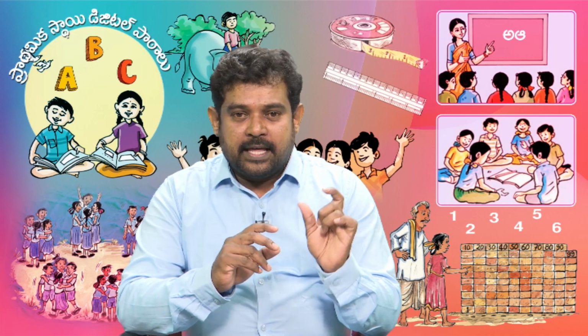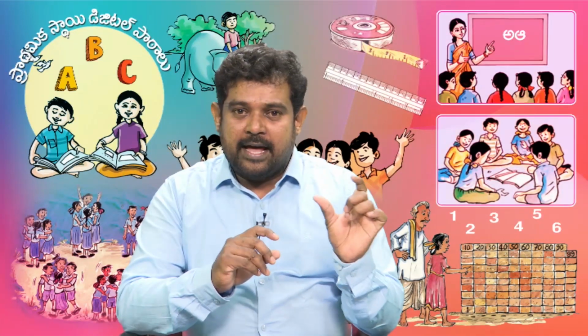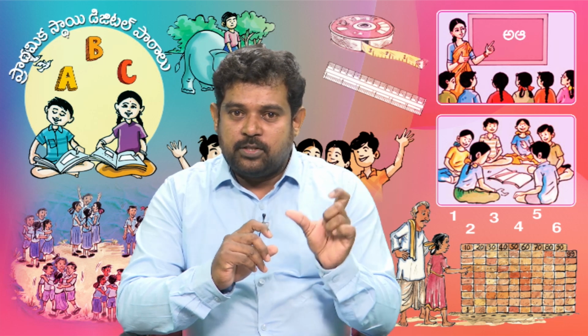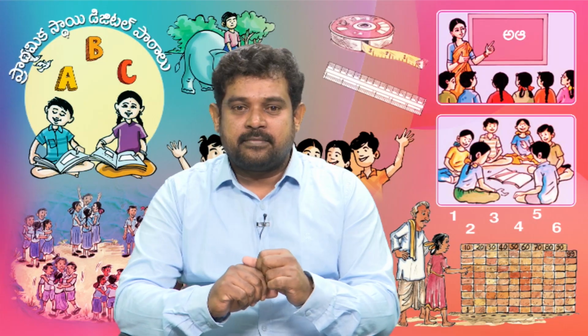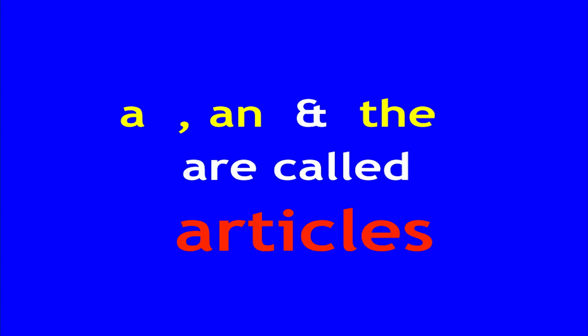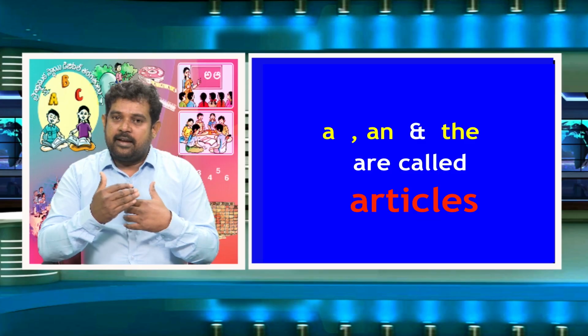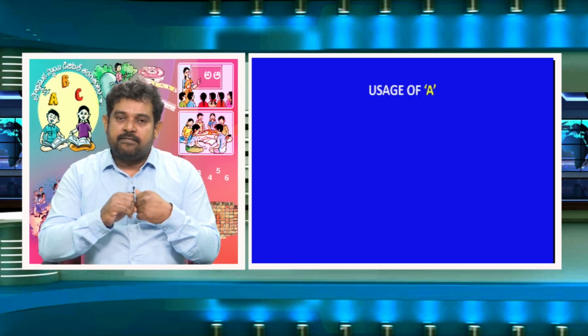Have you observed before the words there is a, an and the? You might have observed those words. What are these? A, an and the are called articles. These are all articles. Let us see how we have to use these articles a, an and the separately. Usage of a.